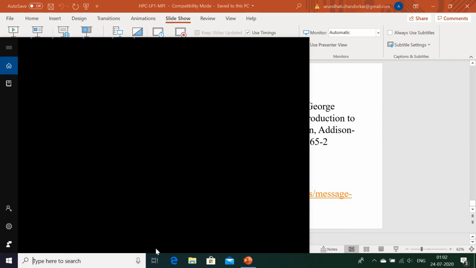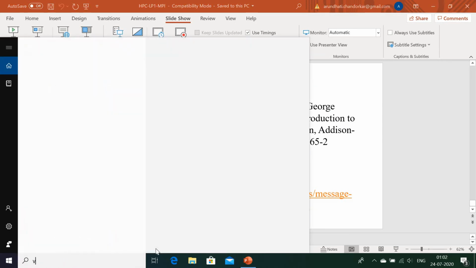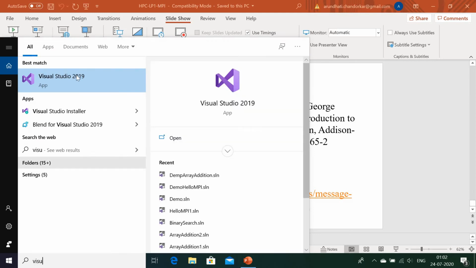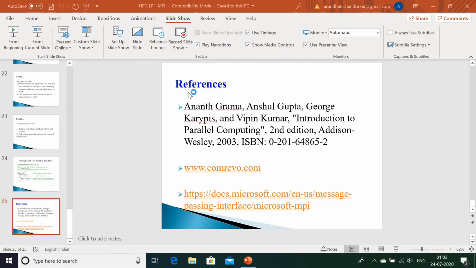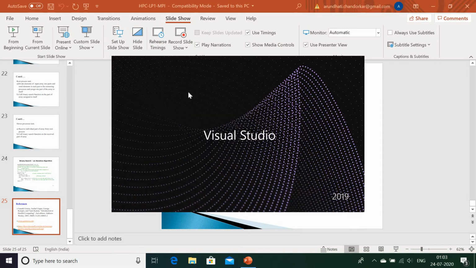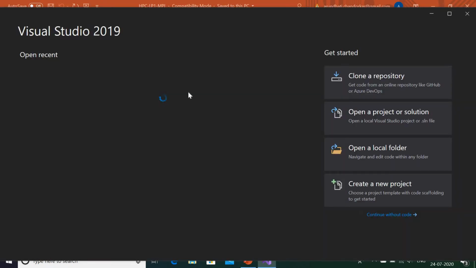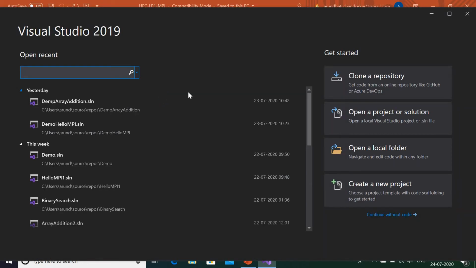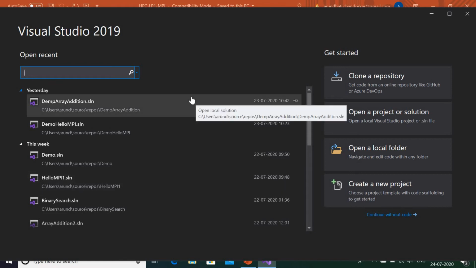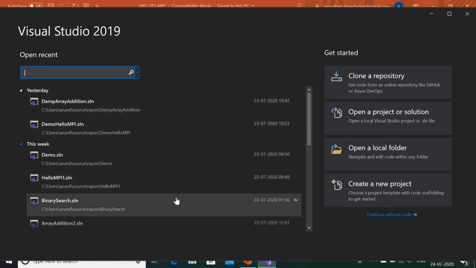So let me open the Visual Studio. I am demonstrating it on my Windows machine. The operating system does not matter. Whichever operating system you have, you should be able to run or execute it and see the results. The focus, the important thing, is the structure of the program, how that program should be organized. So now let us go ahead.